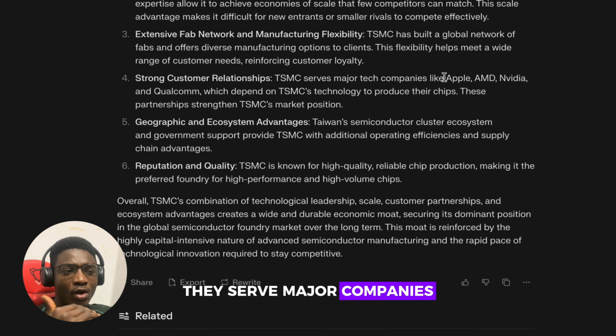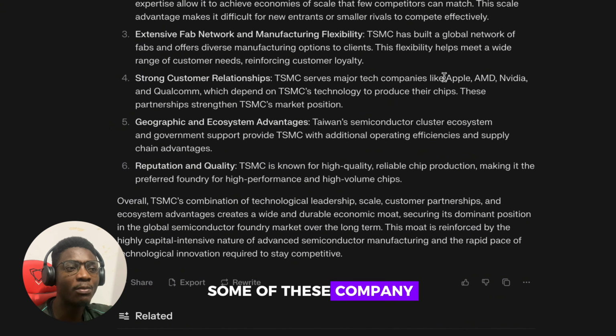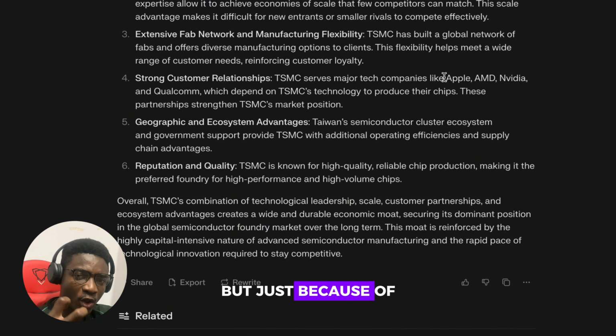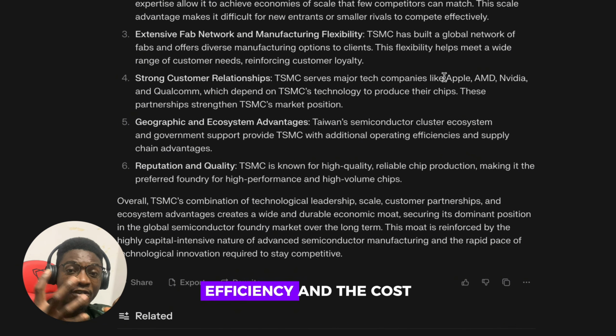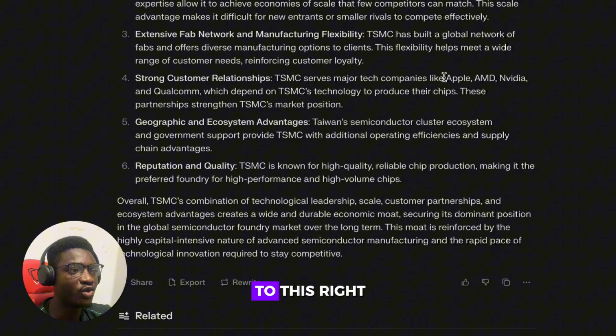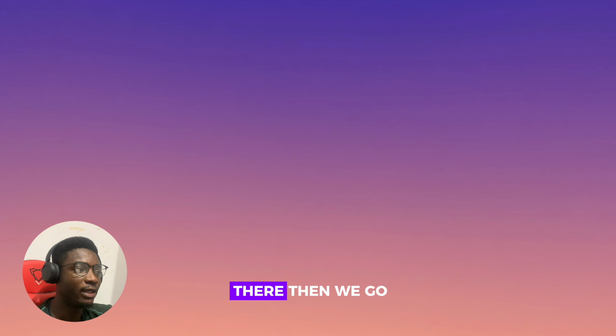They serve major companies like Apple, AMD, Nvidia, Qualcomm. There are even some of these companies that just moved to Taiwan Semiconductor. Maybe they were using Samsung initially or Intel, but just because of the efficiency and the cost reduction that Taiwan gives, they have switched to this, right? I have another question. I will just put it there.